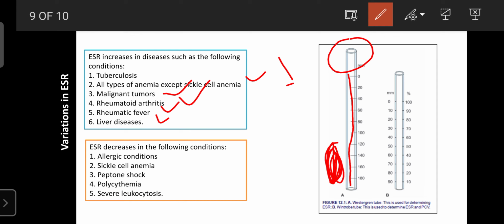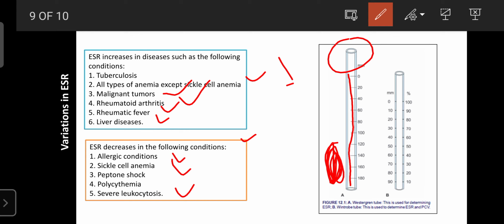If it increases, it can indicate tuberculosis, all types of anemia except sickle cell anemia, malignant tumor, rheumatoid arthritis, rheumatic fever, or liver disease. Then ESR decreases in the case of allergic conditions, sickle cell anemia, peptone shock, polycythemia, and severe leukocytosis. These are the conditions where the ESR decreases.